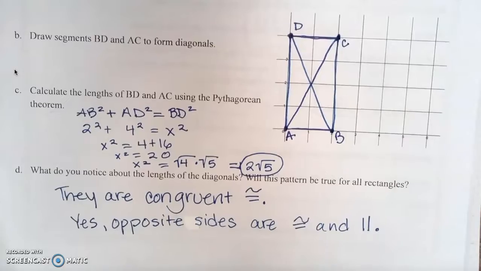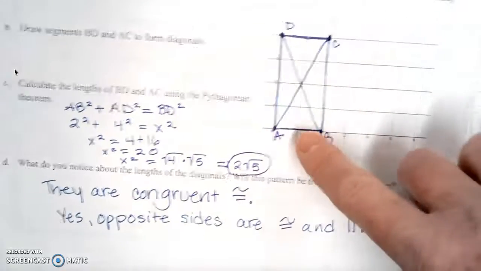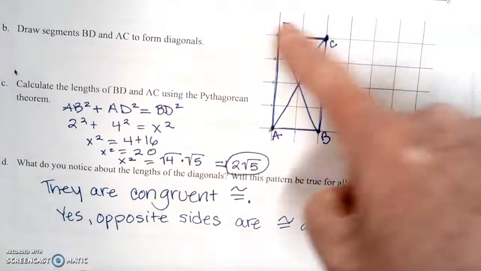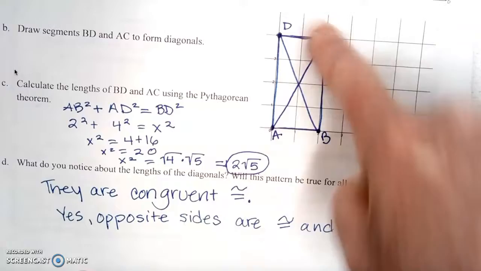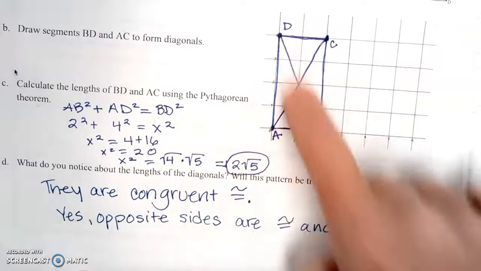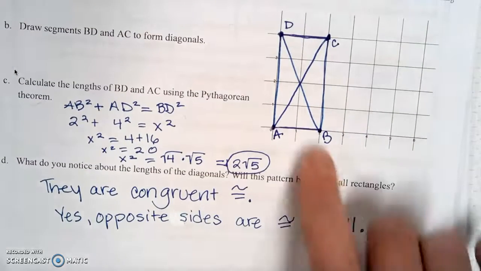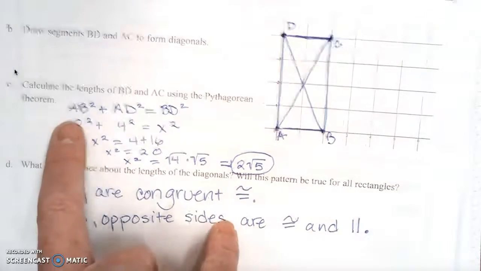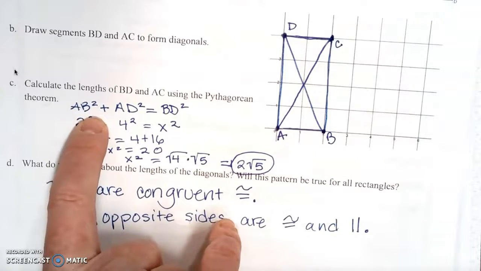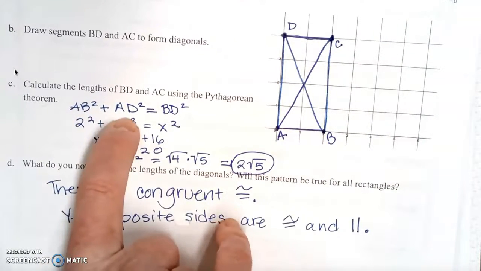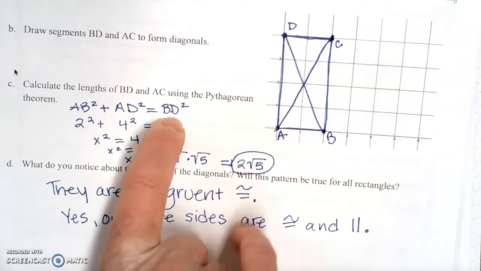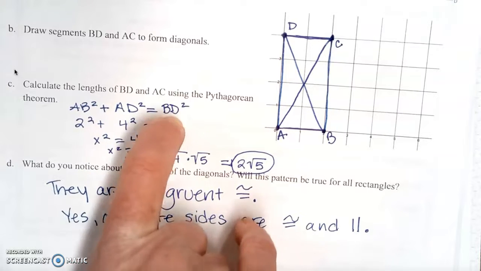Once we draw in a diagonal, it creates a right triangle right here and creates a right triangle right here. Okay? So to get BD, I used AB as one of my legs and I used AD as my other leg. That's going to give me the length of BD.